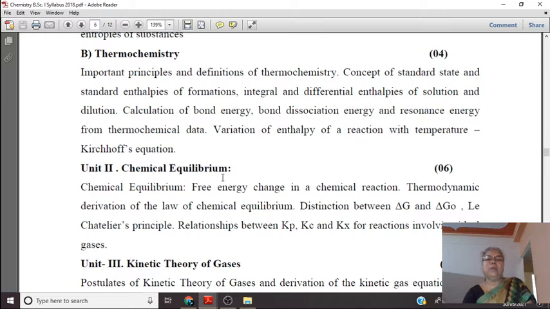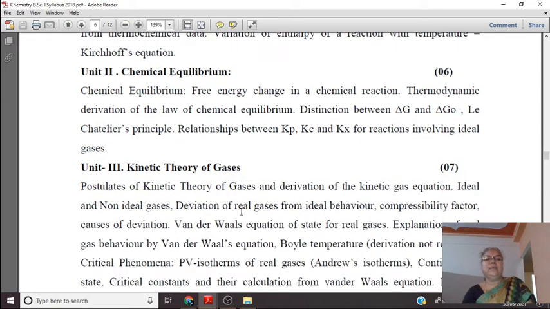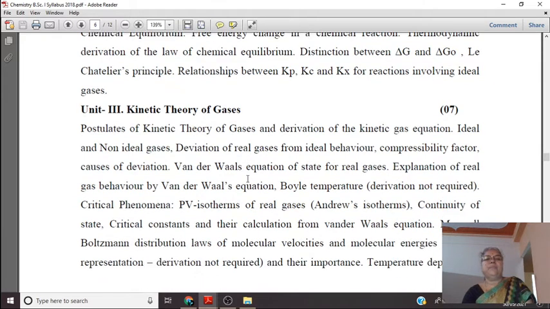Then the second unit is chemical equilibrium, and we will see this small unit later on. At first we will see the important unit, that is the kinetic theory of gases. This is unit number 3, kinetic theory of gases. So let us begin with the kinetic theory of gases and see which points are studied in this chapter.